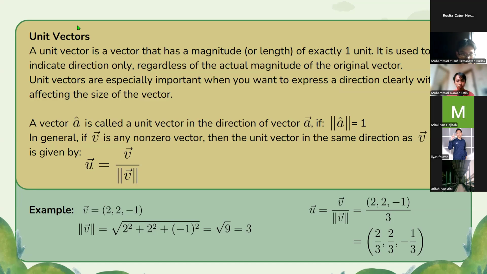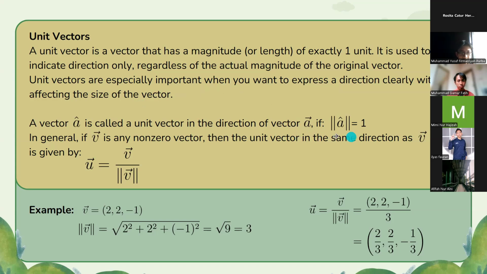Oh, so there is different notation. For the first notation, a vector A with a head, we can say the first notation. Please, Damar. This notation is a vector A head, and the next notation is A arrowhead.